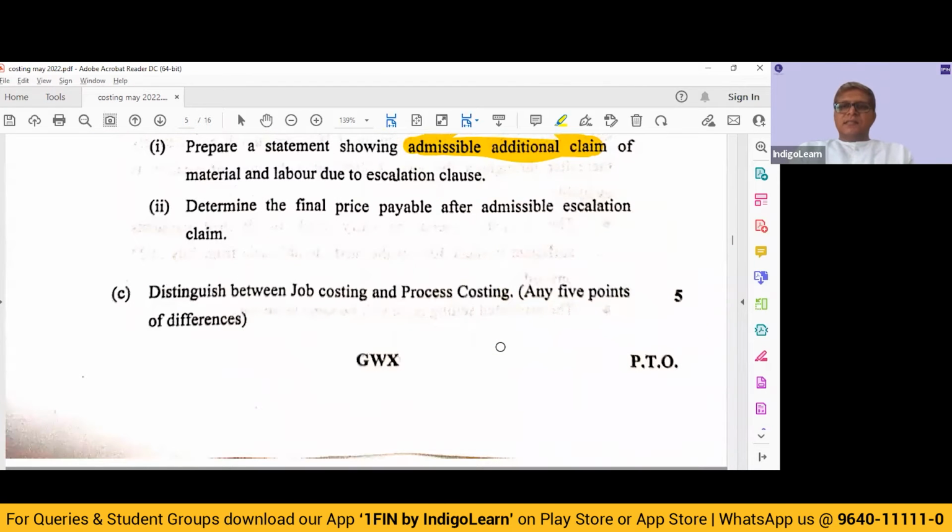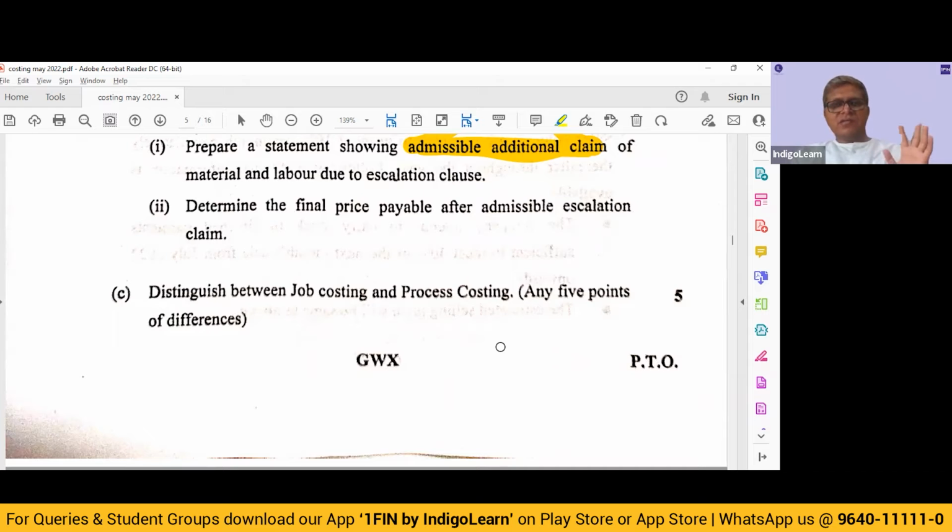Next, 2C: distinguish between job costing and process costing, any 5 points of difference. A simple theory question based on job costing and process costing for 5 marks. So you need to relate back to your theory, and they are not asking for all the differences. Give just 5 relevant points.